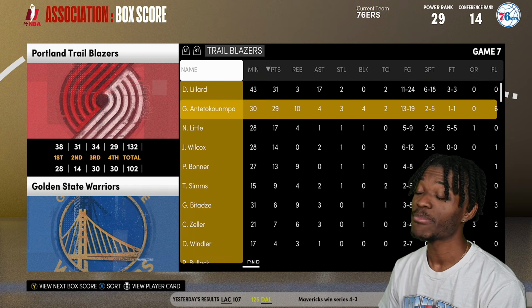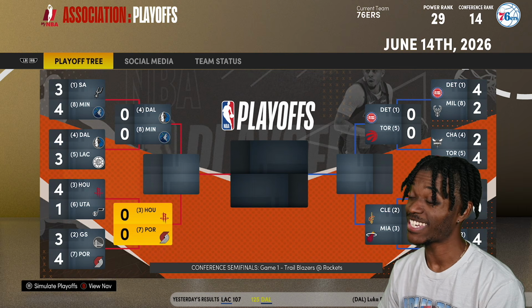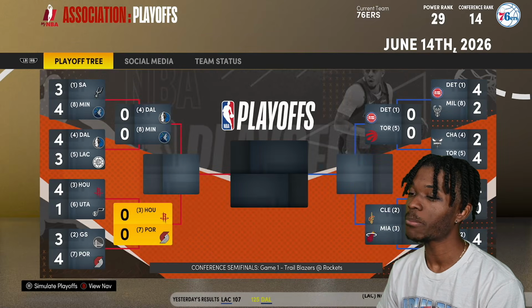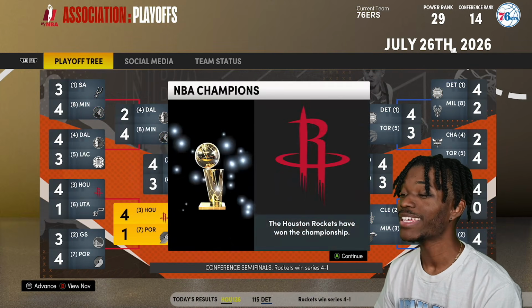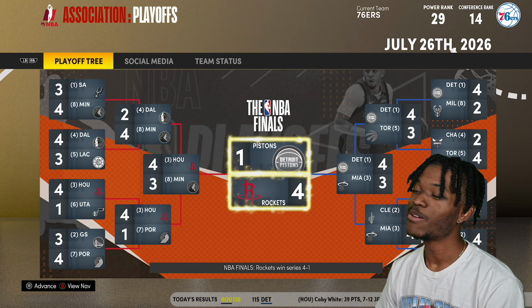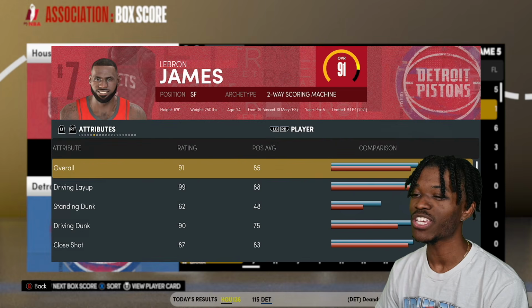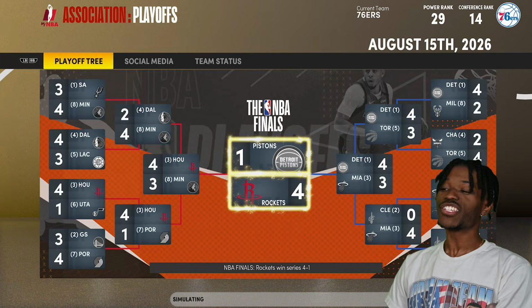Oh, well, they got Damian Lillard and Giannis. I don't know how that's a 7 seed. All of our guys, except for MJ and LeBron, got eliminated in the first round. So there that is. LeBron gets a championship. It is Joel Embiid's team, I guess. But LeBron gets his first championship. In the playoffs, what did you average, LB? 20 or 18, I guess. LeBron gets his first championship.